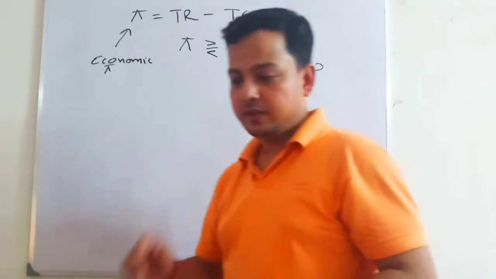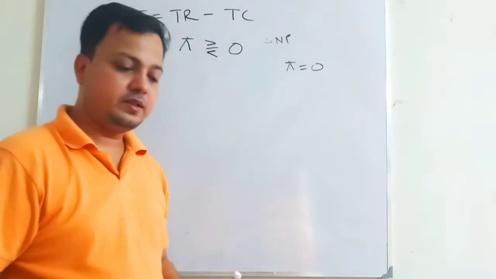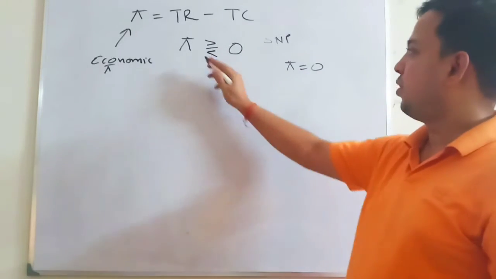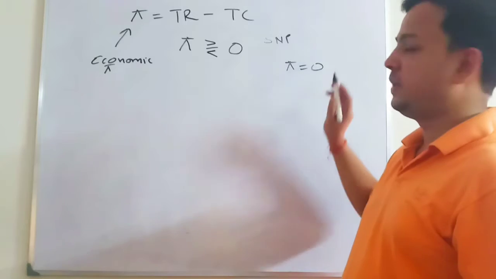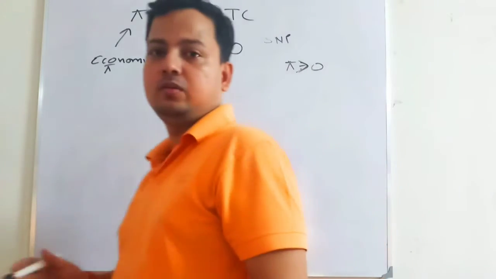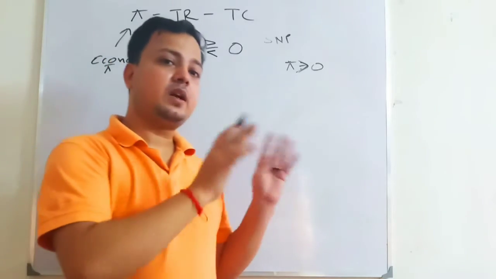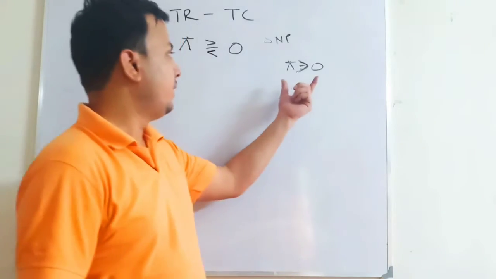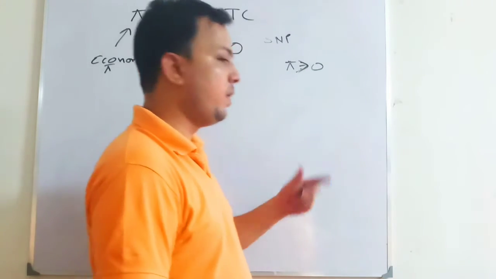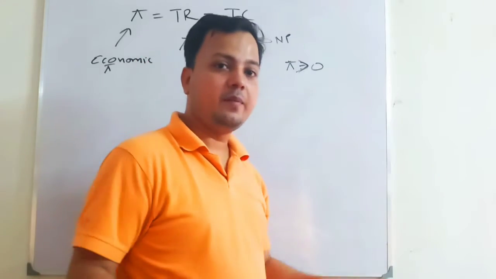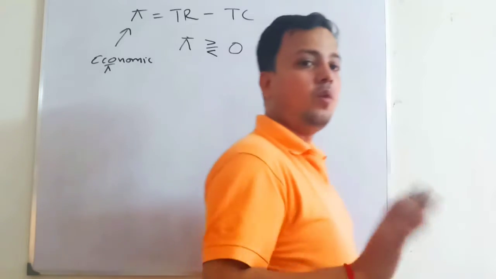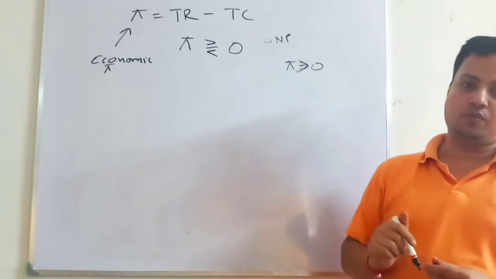But there is one industry, say the detergent industry, that is making a profit of 15%. So this economic profit is greater than 0. Given that you have considered the opportunity cost aspect also, when some firms in some industries are making profit over and above the return that is generally available in the market as a whole, we say that the industry, or a firm within that industry, is earning supernormal profit.